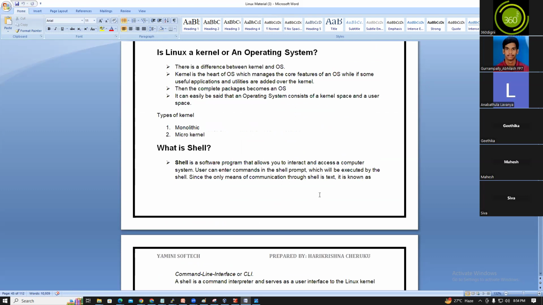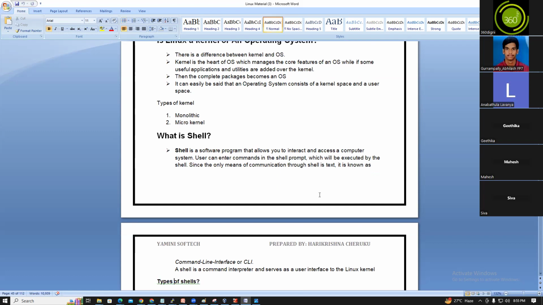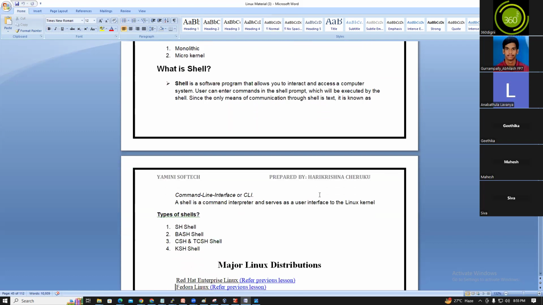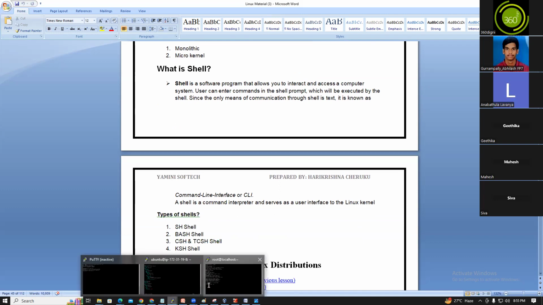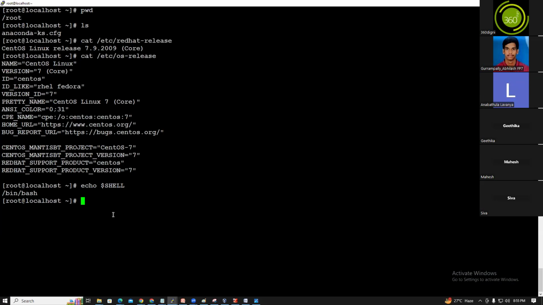There is a difference between the kernel and the OS. Kernel is the heart of the OS which manages the core features of the OS, while useful applications and utilities are added over the kernel, and then the complete package becomes an OS. So it can easily be said that an operating system consists of the kernel space and the user space. Types of kernels: monolithic and microkernels. So what is a shell? This is the shell, right? Where you are executing your commands, you are executing them in the shell prompt only.